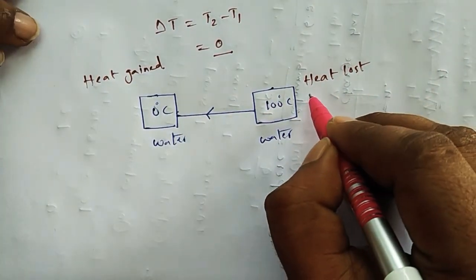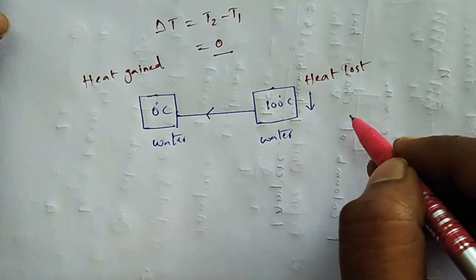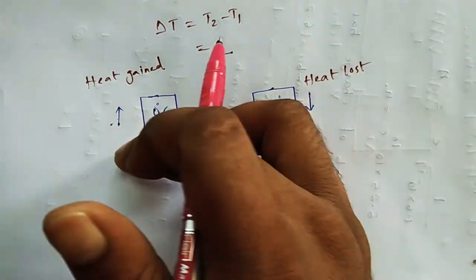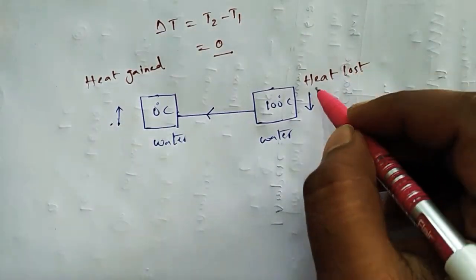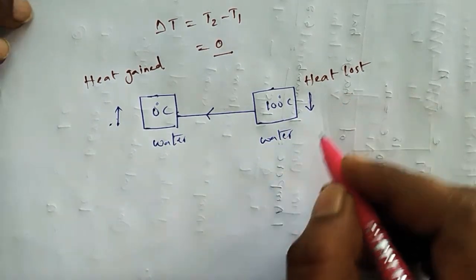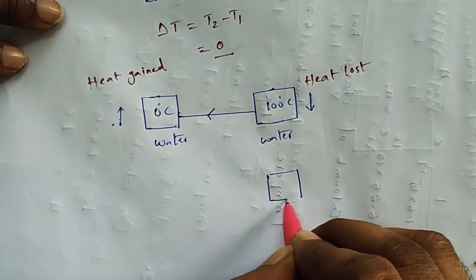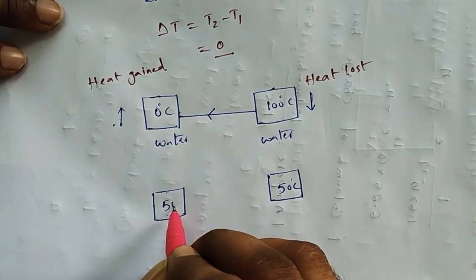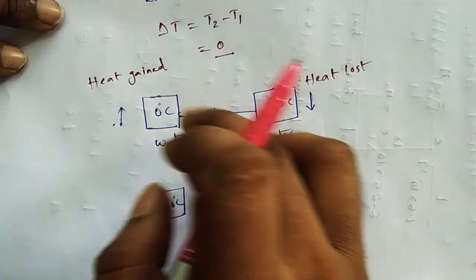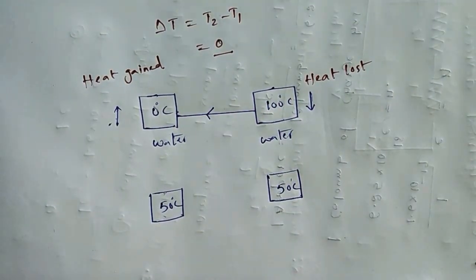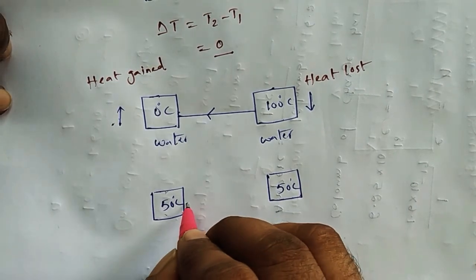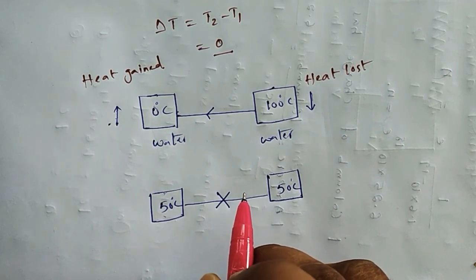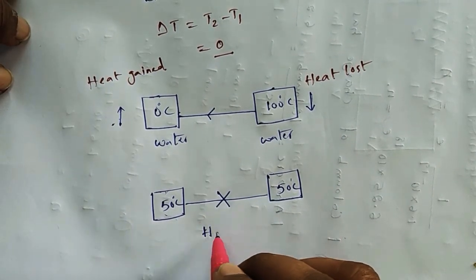For example, this is reduced by 1 degree centigrade, and this gains 1 degree centigrade, then 2 and 2, 3 and 3, 4, 5, like that. How much can it decrease? Up to 50 degrees centigrade, and it can increase up to 50 degrees centigrade. Why 50 only? Because after that there is no heat energy flowing, as both attain the same temperature.